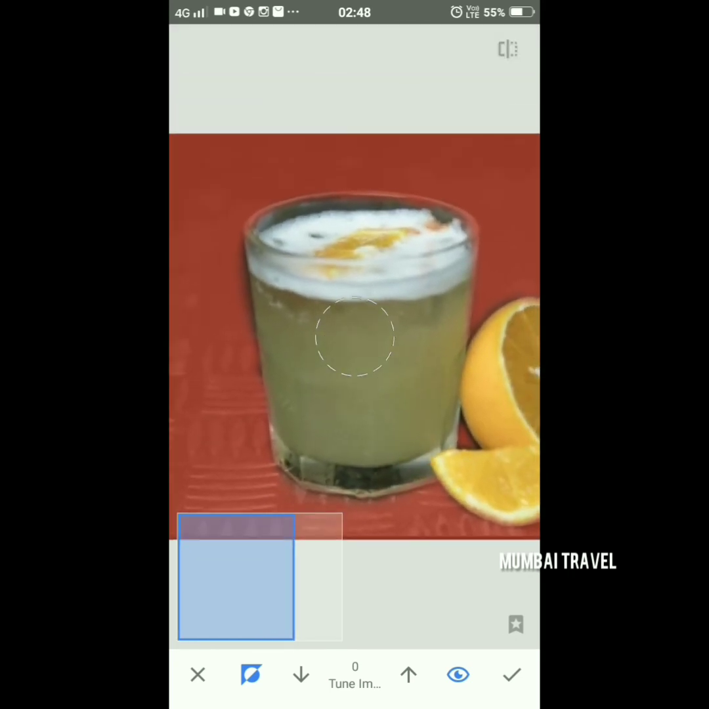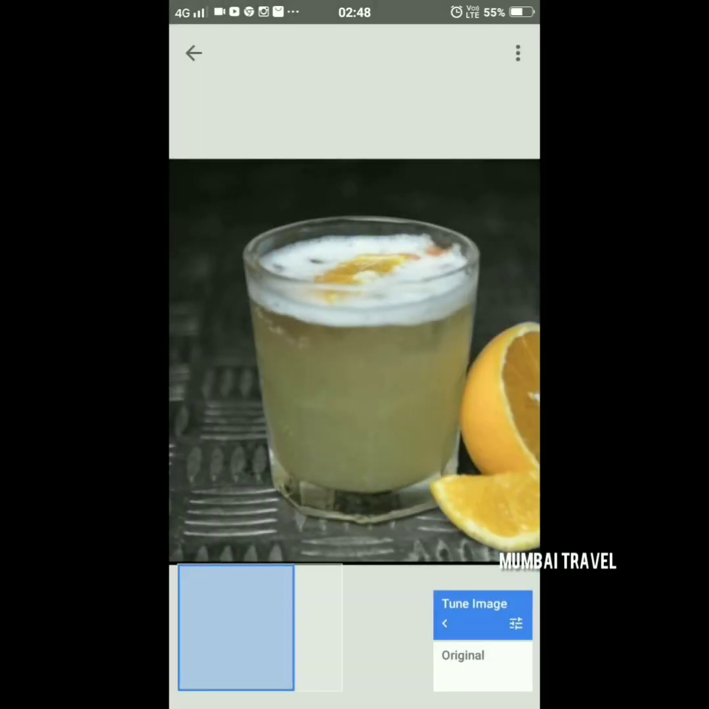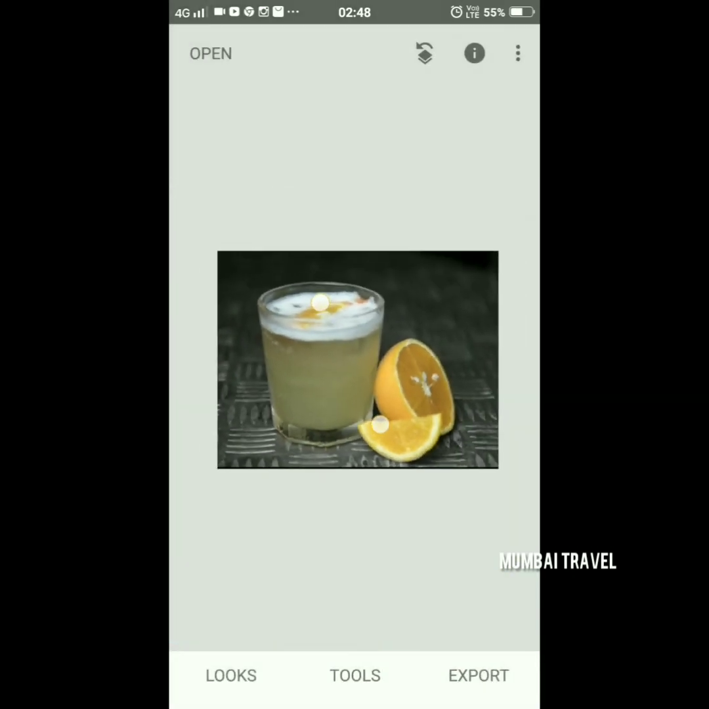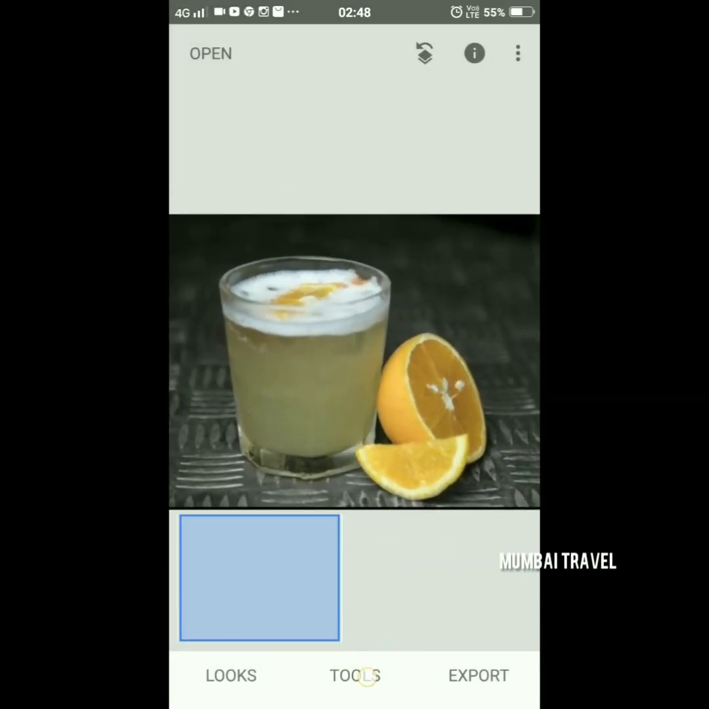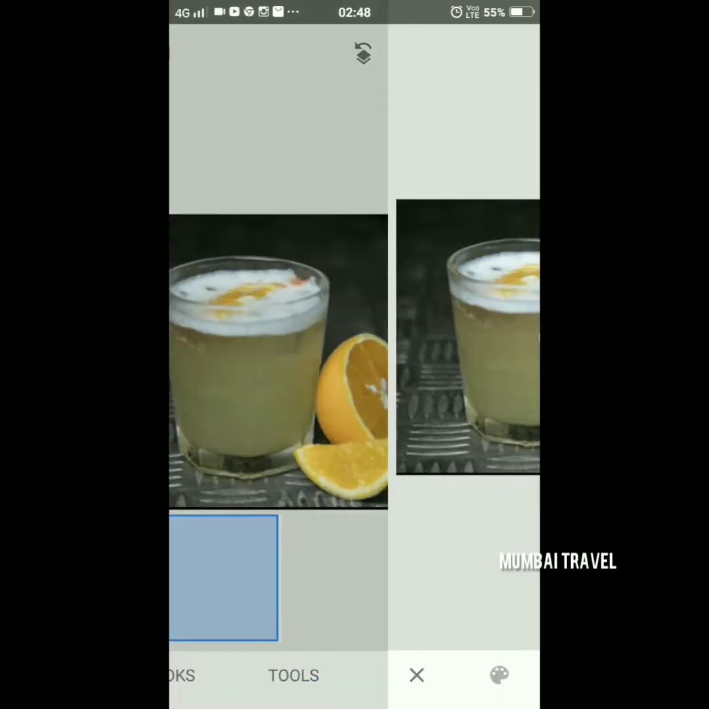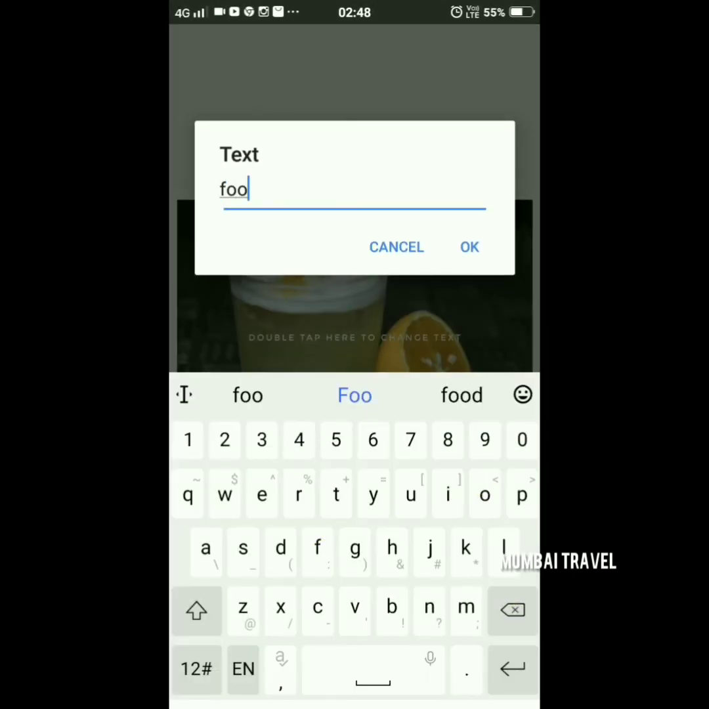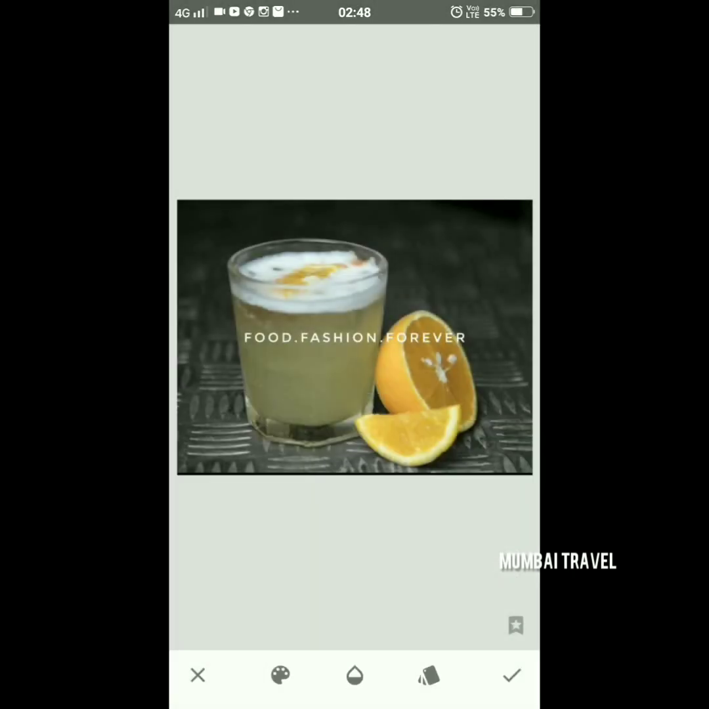So that's it. Once done, click on the right tick arrow. You can see the difference. The background is black and white and the picture is very much highlighted. You can also add the text. You can add a copyright content by just writing your page name, and you can give it a copyright issue so no one can take a screenshot and upload it on their account.